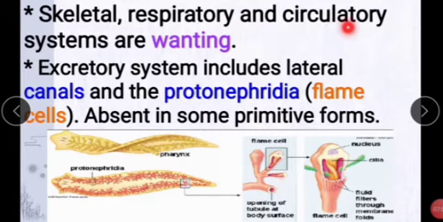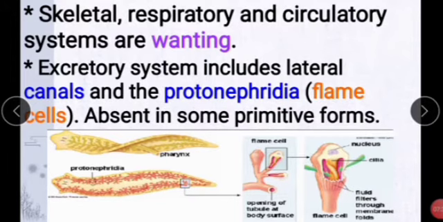Next, skeletal, respiratory and circulatory systems are wanting, meaning still developing. Next, the excretory system includes lateral canals and protonephridia.